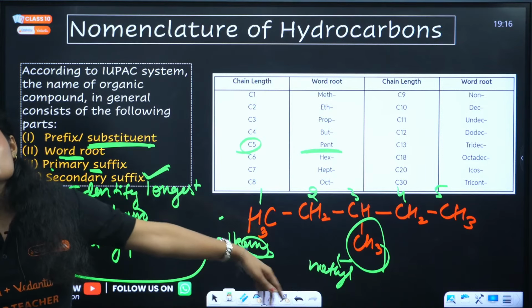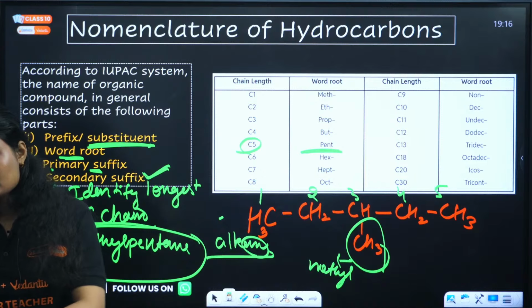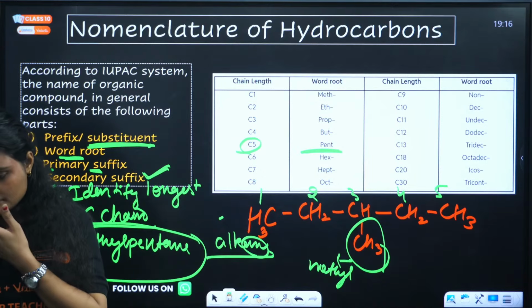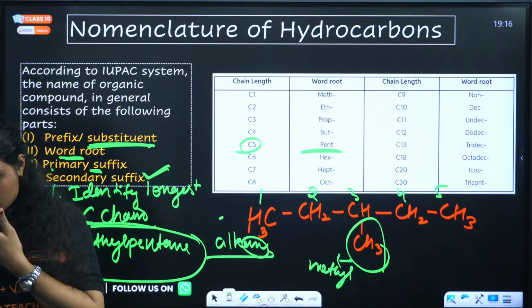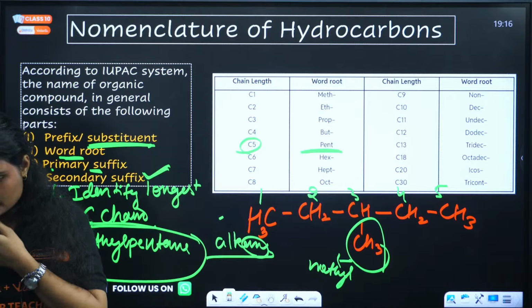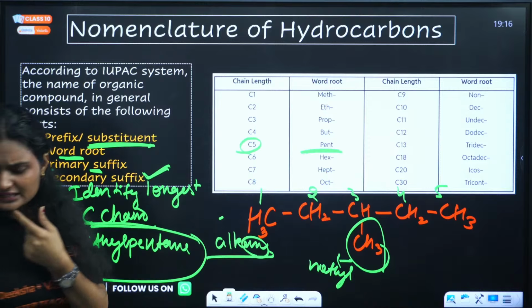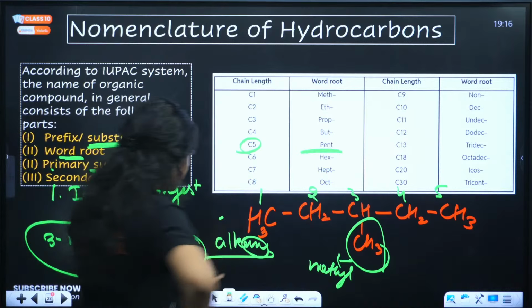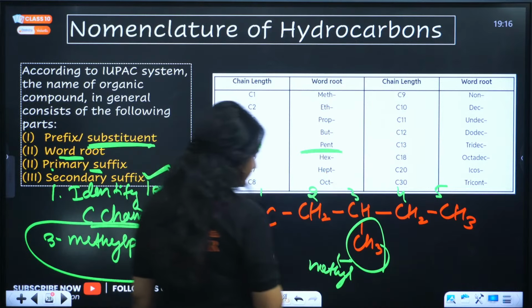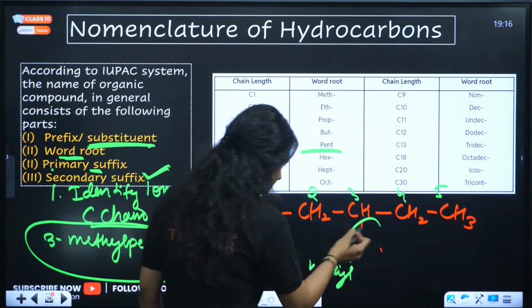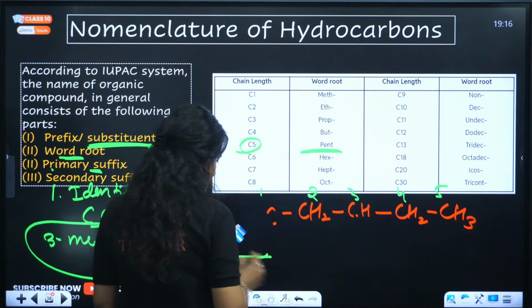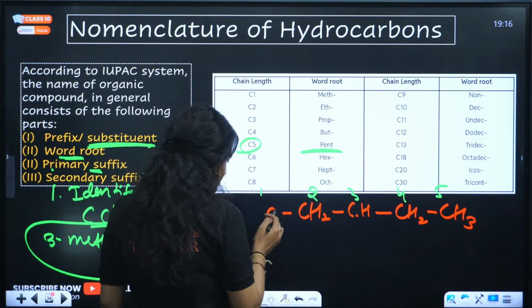H3C, CH3, that is methyl. Halo group. Yes, halochloro. Okay, let's start with a simple one. Let me give you one other example. Actually, I can just erase this.